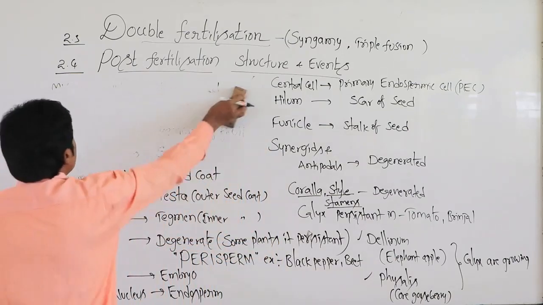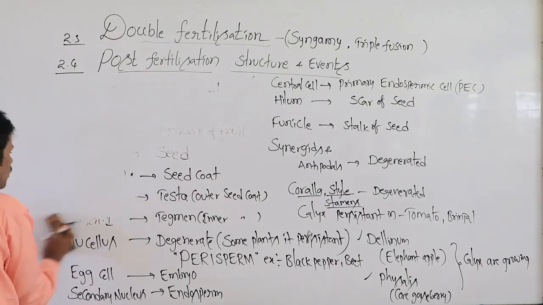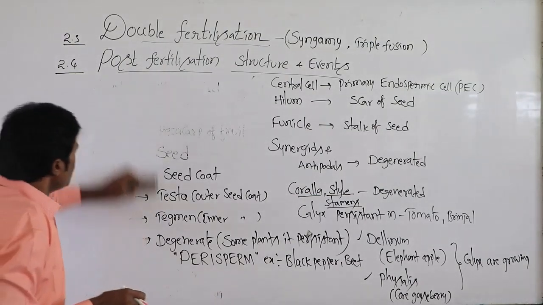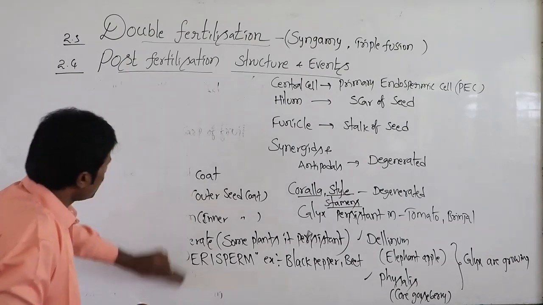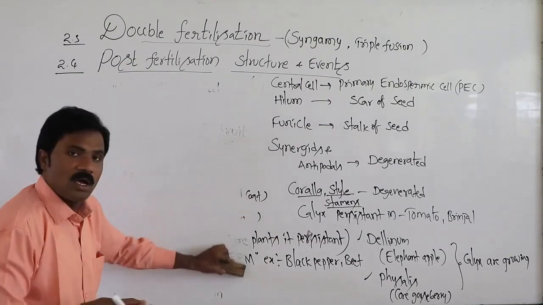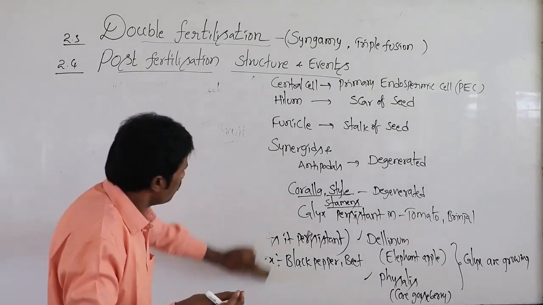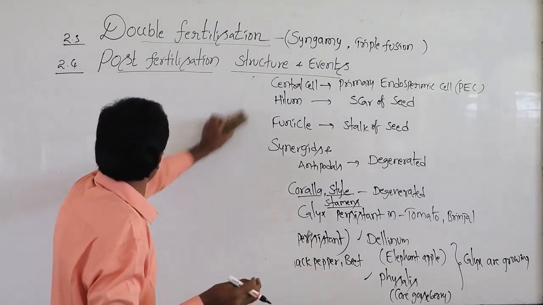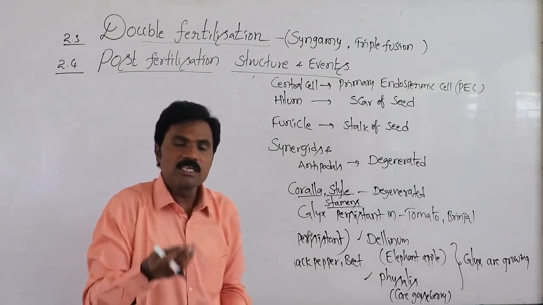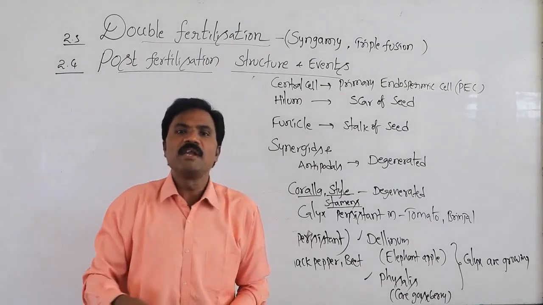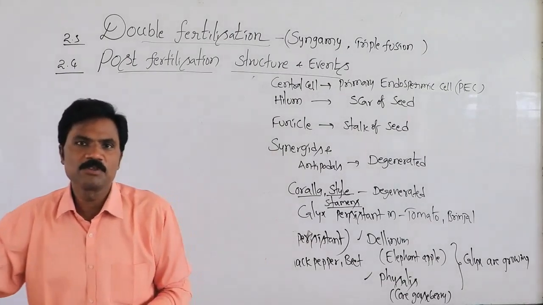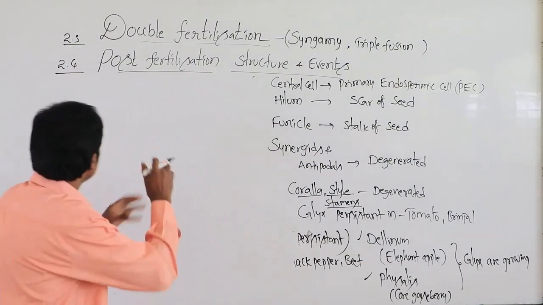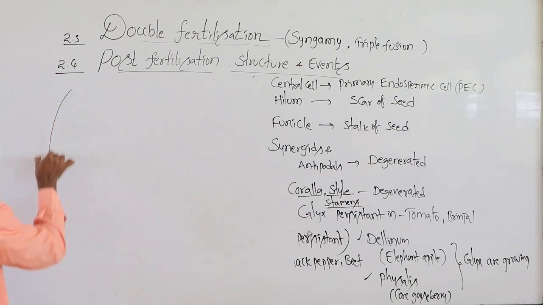Then apart from this, which development normally takes place in double fertilization? Does the embryo develop first, or the endosperm? For the growth and development of the embryo, it requires food material for nourishing purposes. That is for understanding purposes.